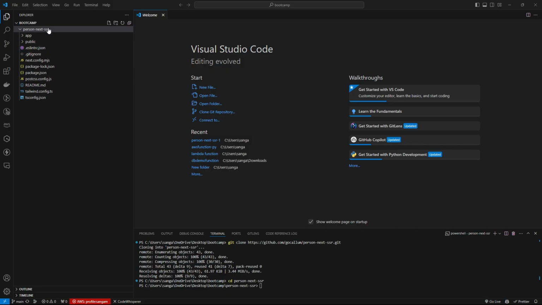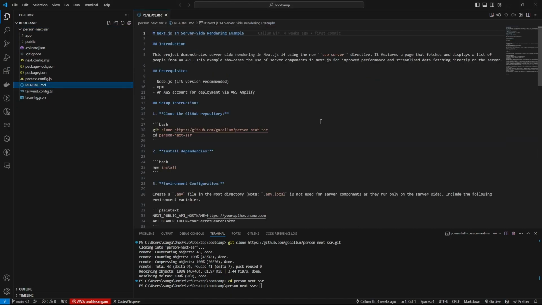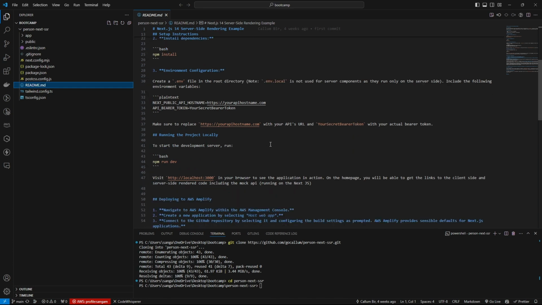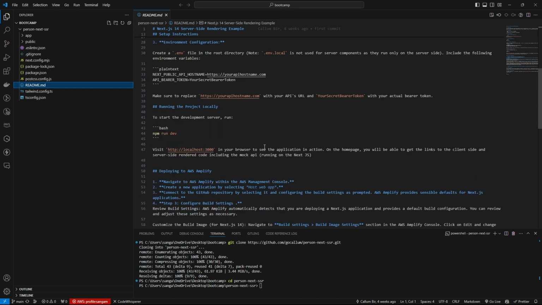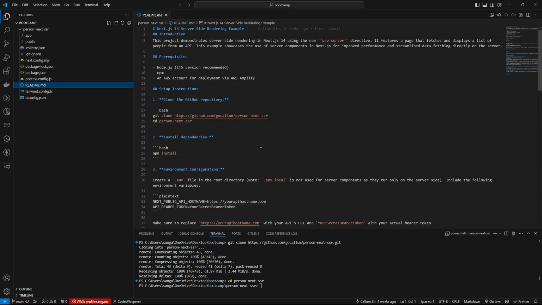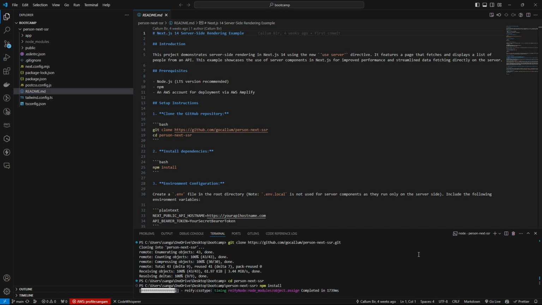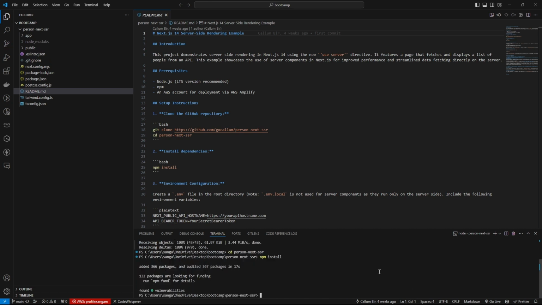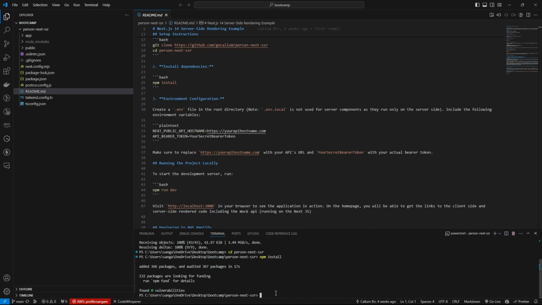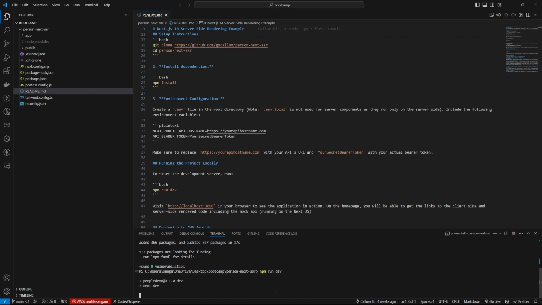Now after this, as you can see in the project folder, there is a readme file. You can also follow through and have a look. The readme file also contains information about how to run it locally. First, go ahead and install the necessary dependencies if you don't have them. Give the command npm install. Now we can start the development server by running npm run dev.